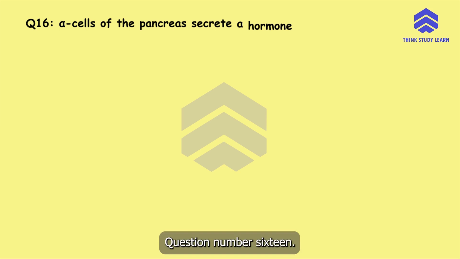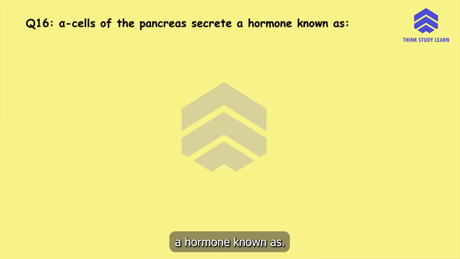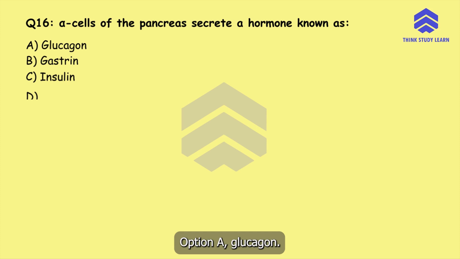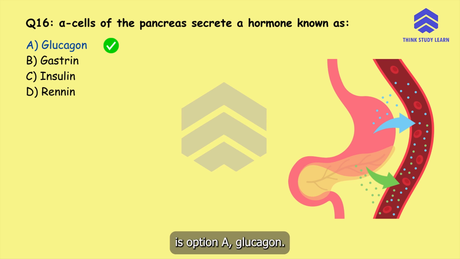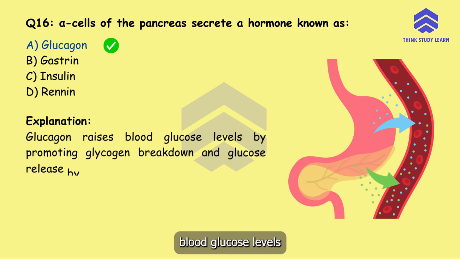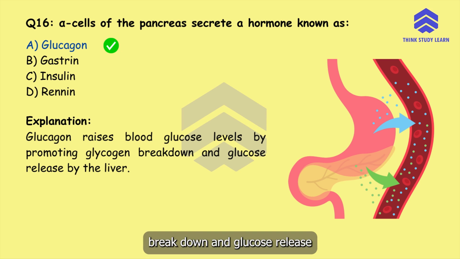Question number 16. Alpha cells of the pancreas secrete a hormone known as option A, glucagon, option B, gastrin, option C, insulin, or option D, renin. The correct answer is option A, glucagon. Glucagon raises blood glucose levels by promoting glycogen breakdown and glucose release by the liver.